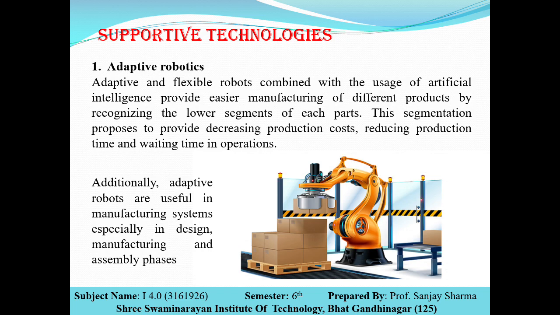Nowadays in manufacturing industries also this type of robots are used, recently for welding and for pick and place type of activity. So this is the first technology, the utilization of adaptive robotics, that will be used to support the Industry 4.0.